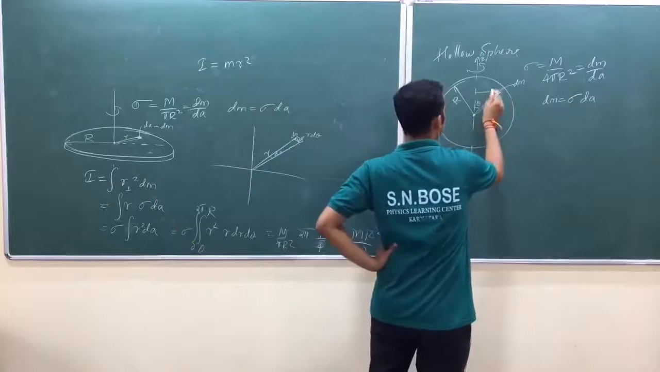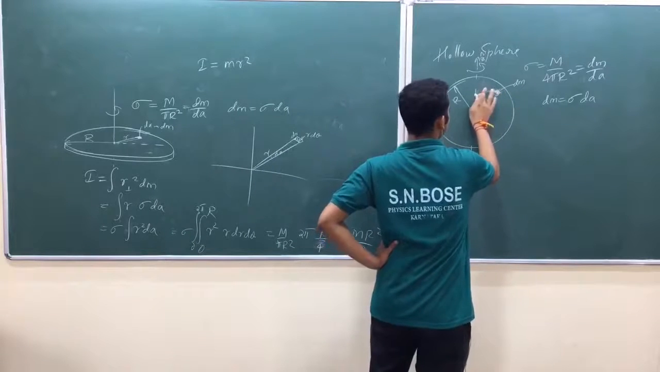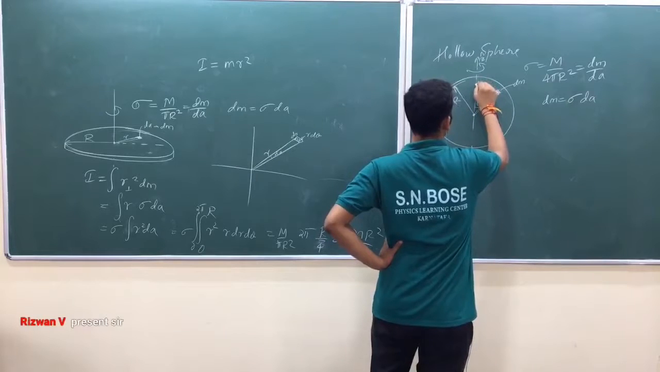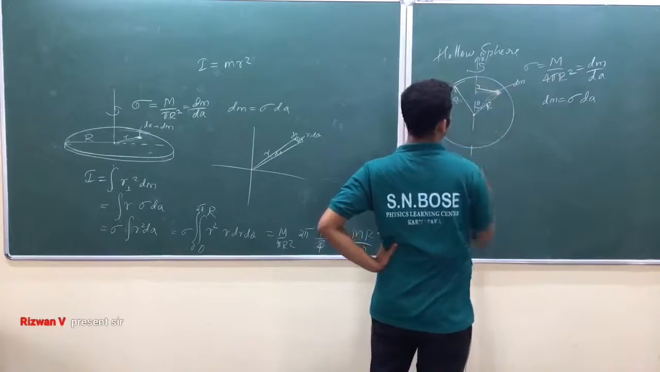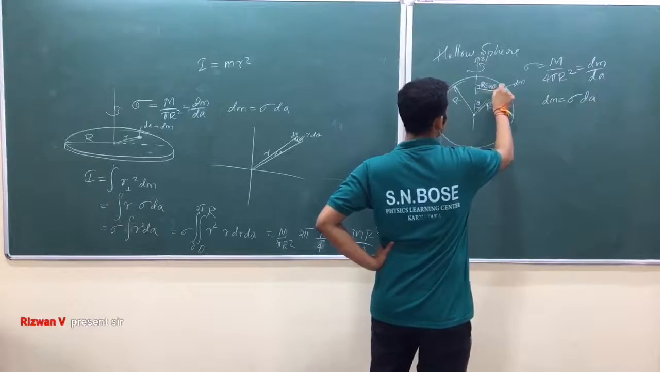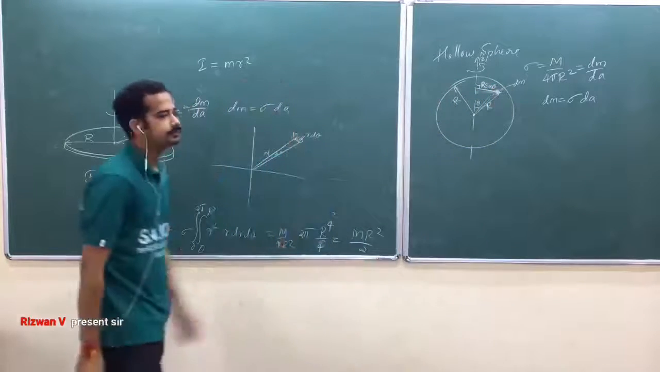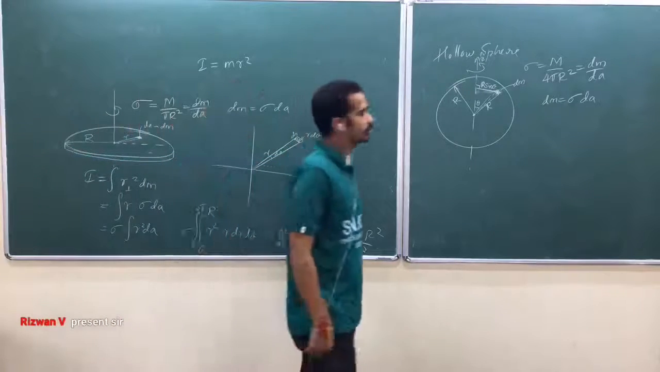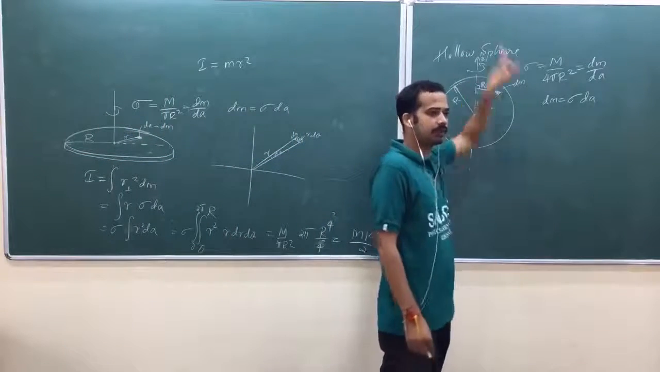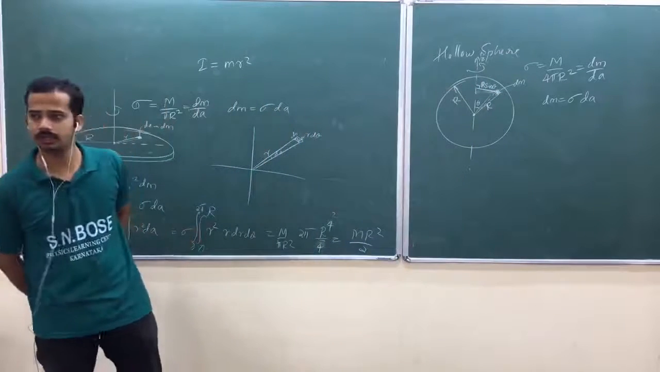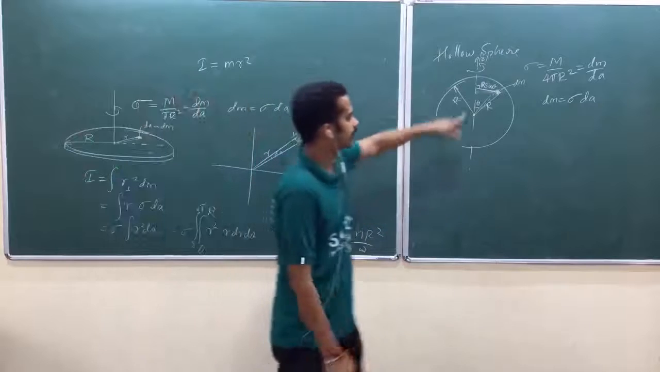Then what is this perpendicular distance actually? I had better draw the perpendicular like this. This perpendicular distance is equal to r sin theta, the perpendicular distance from the axis of rotation. I have chosen the axis of rotation as the z coordinate of my spherical polar coordinates. Then this becomes r sin theta.